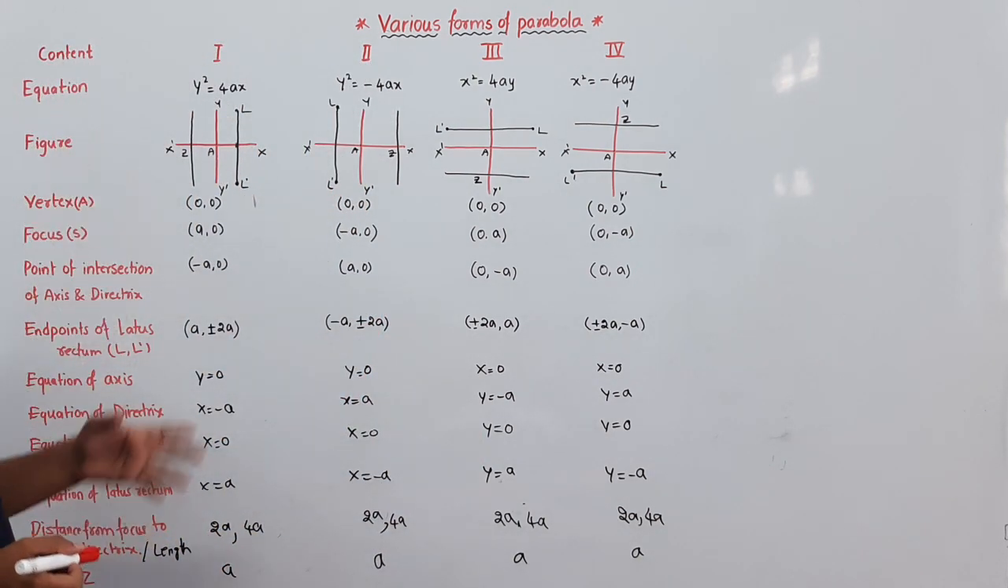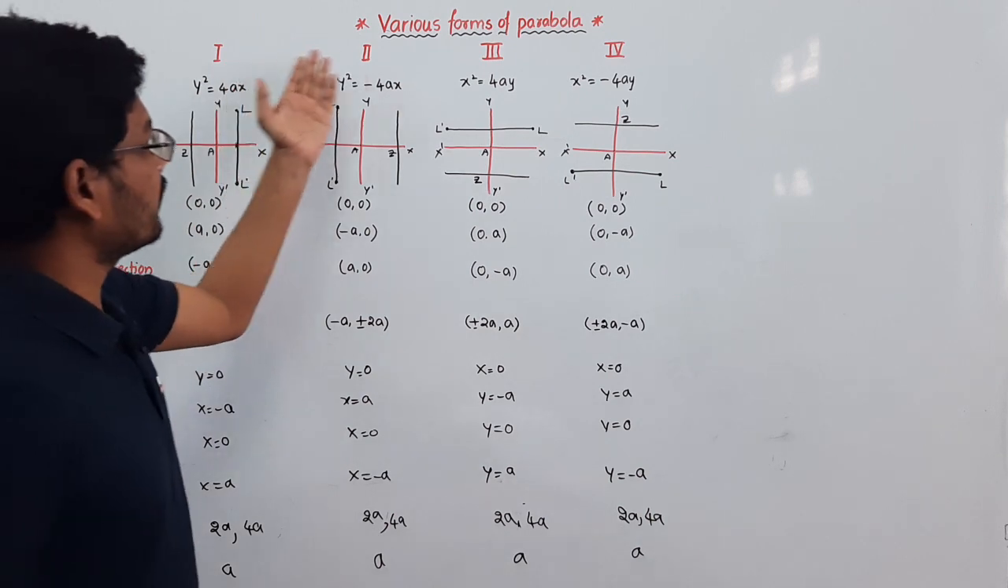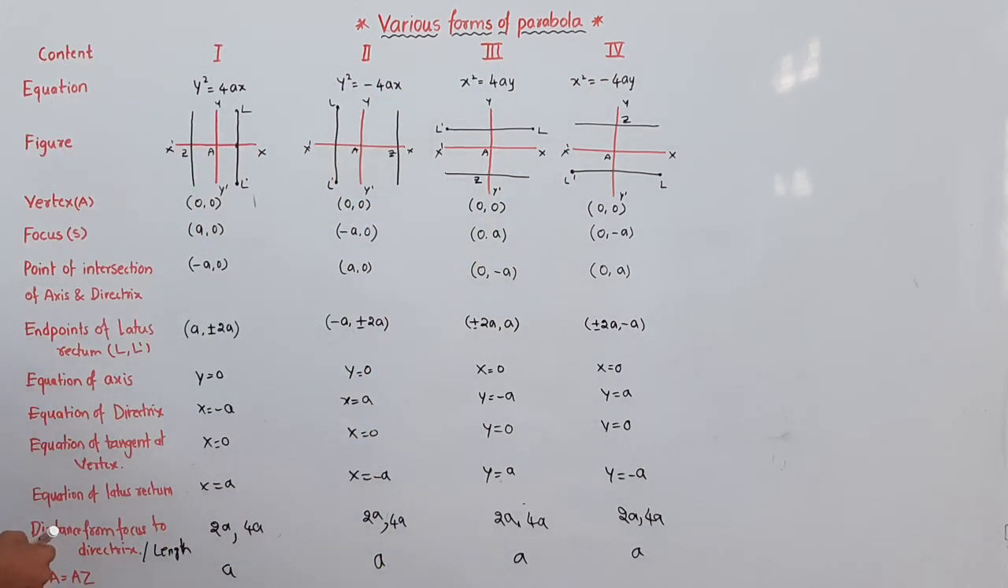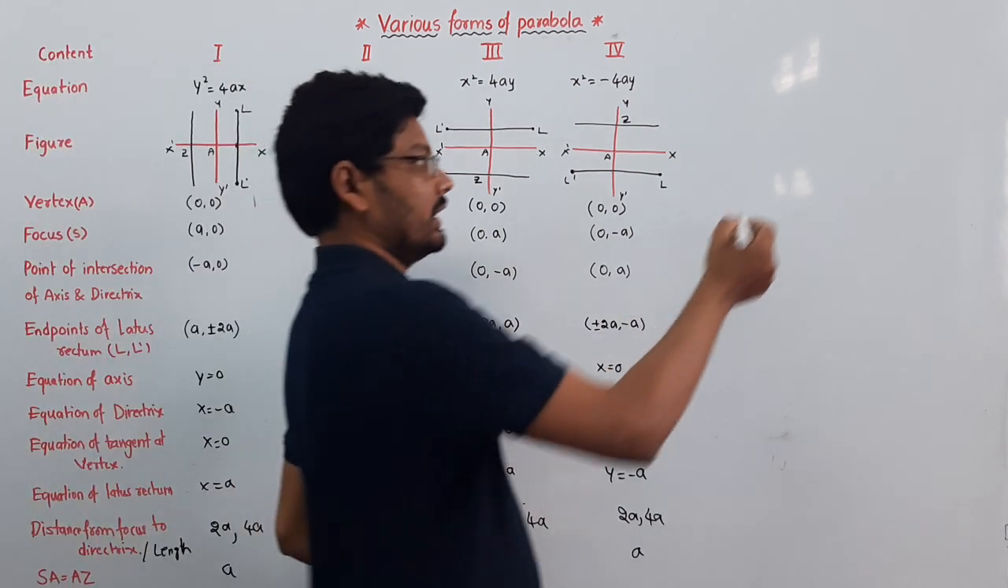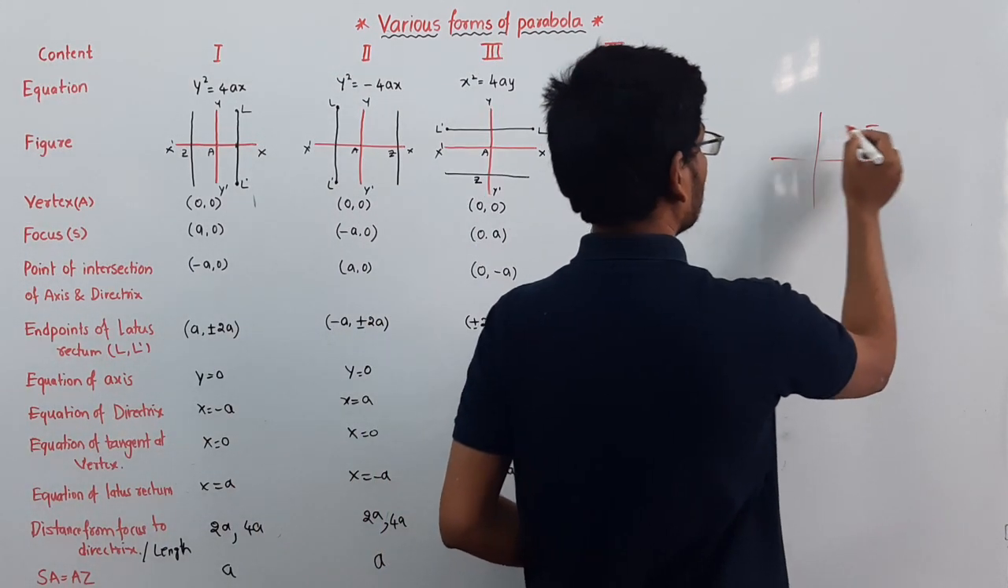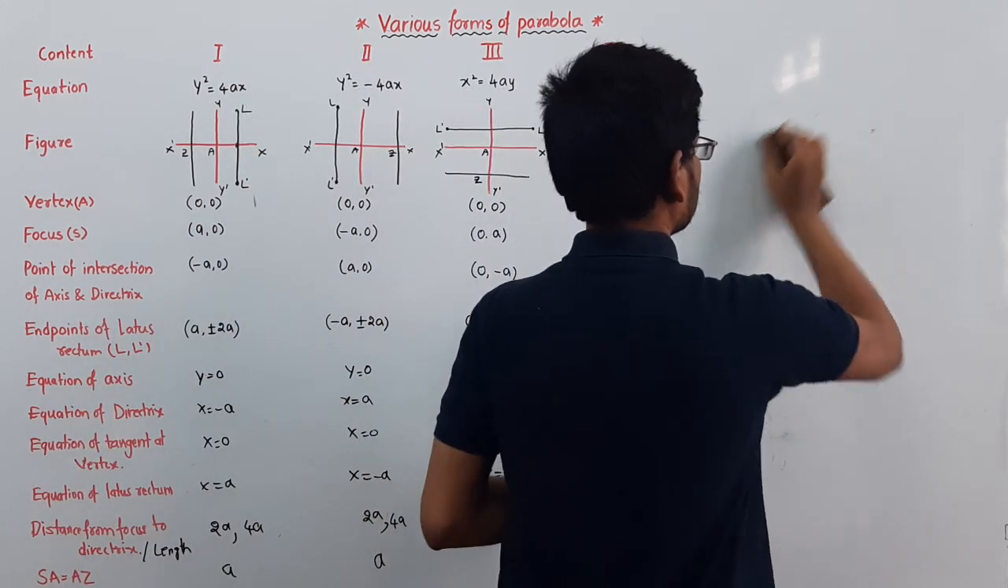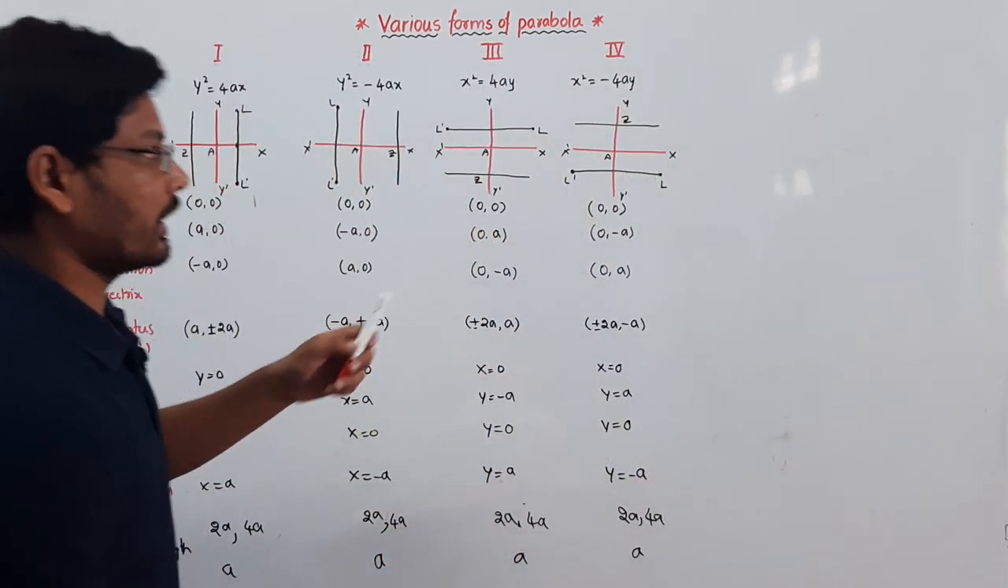Various forms of parabola is the most important concept when it comes to parabola. Here we have parameters like quadrants. These 1, 2, 3, 4 are nothing but the quadrants of a coordinate axis. So let us discuss each and every point here.